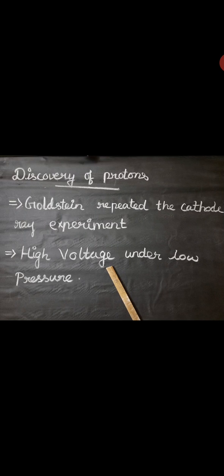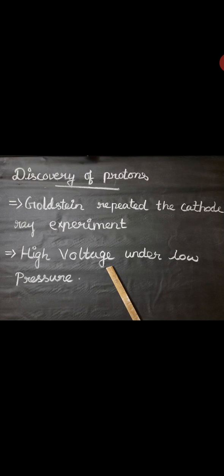Since the rays originated from the anode, they are called anode rays, or canal rays, otherwise positive rays. The anode rays were found to be a stream of positively charged particles.